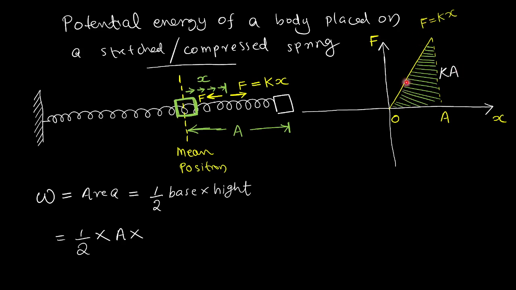Force is the height, F equal to kx. When x equal to A, what is the force? The force will be kA. So height is kA. Multiplication gives half into kA square. So what is my conclusion?